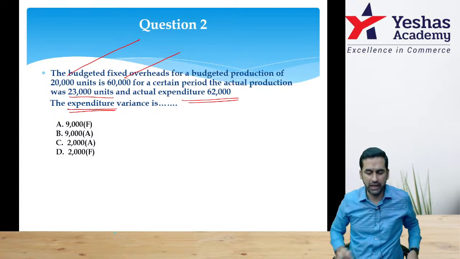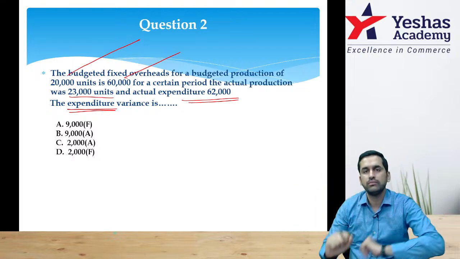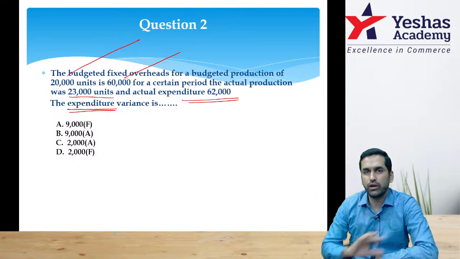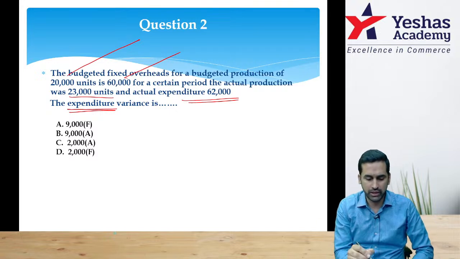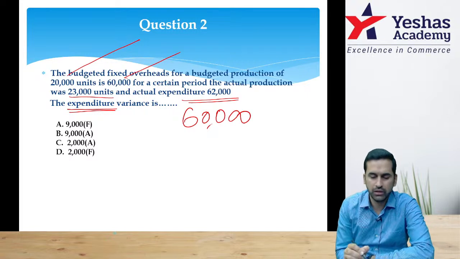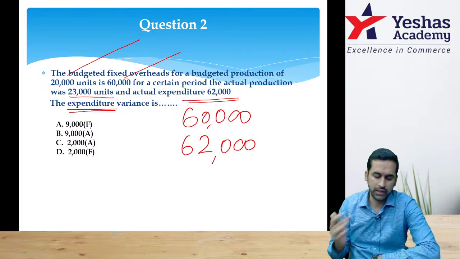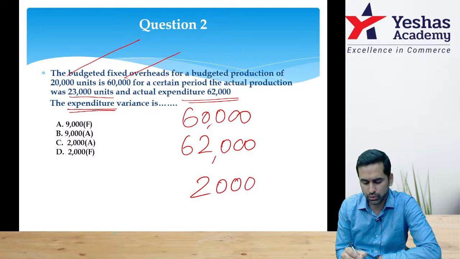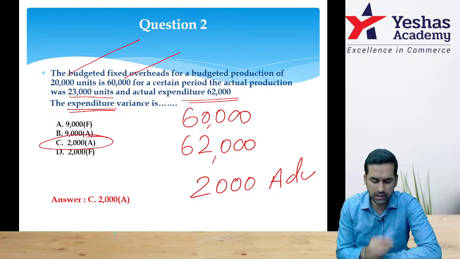Expenditure variance is dash. For expenditure variance, you don't need any formula. You are not doing capacity, efficiency, volume variance. Simply expenditure variance. What was supposed to be spent? 60,000. What have you actually spent? Sir, 62,000. Have you spent an extra 2,000? Yes, that's all. 2,000 adverse is the answer.